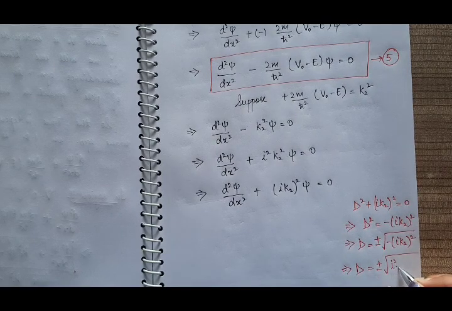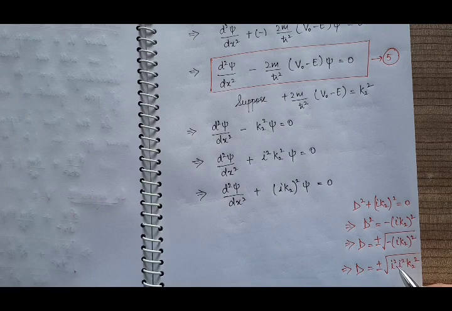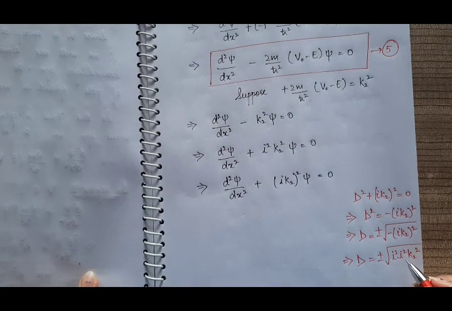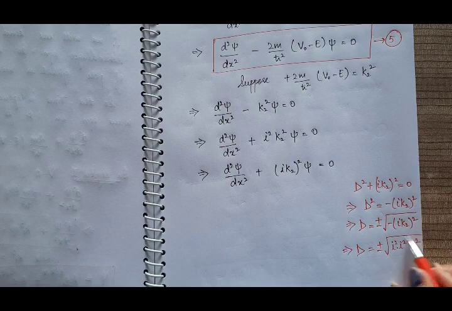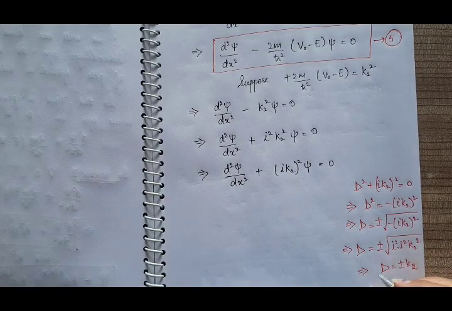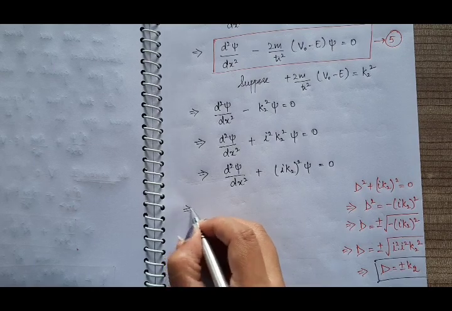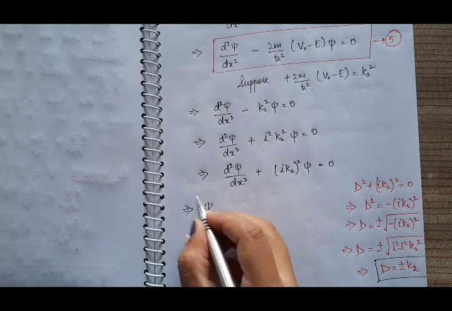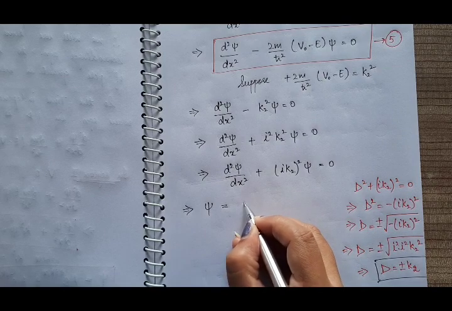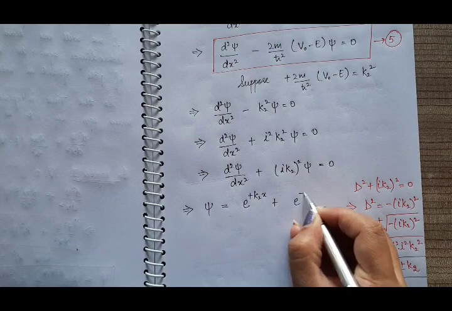So iota squared into k2 squared gives iota raised to power 4, and iota to the power 4 is +1. So we have ± square root of k2 squared, which gives us D = ± k2. So what will be the solution of this differential equation? It will be the linear combination of e^(+k2 x) and e^(−k2 x).